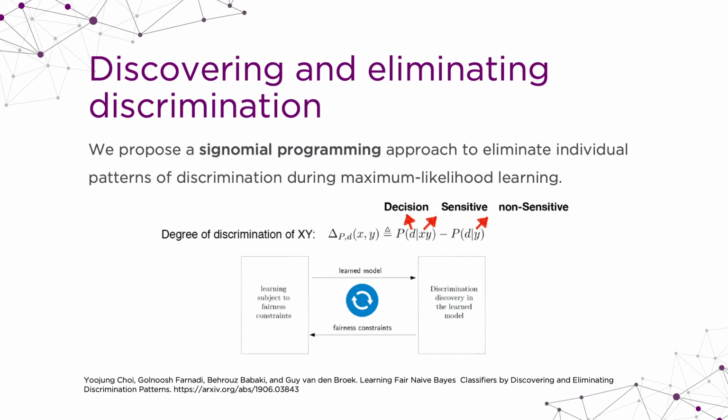So I'm solving it with the cutting plane idea. I'm extracting discrimination, adding it as a constraint, and solving it again. The thing is, when I add this fairness constraint to the problem, I have to solve it as a signomial program. It's not a convex optimization problem anymore.